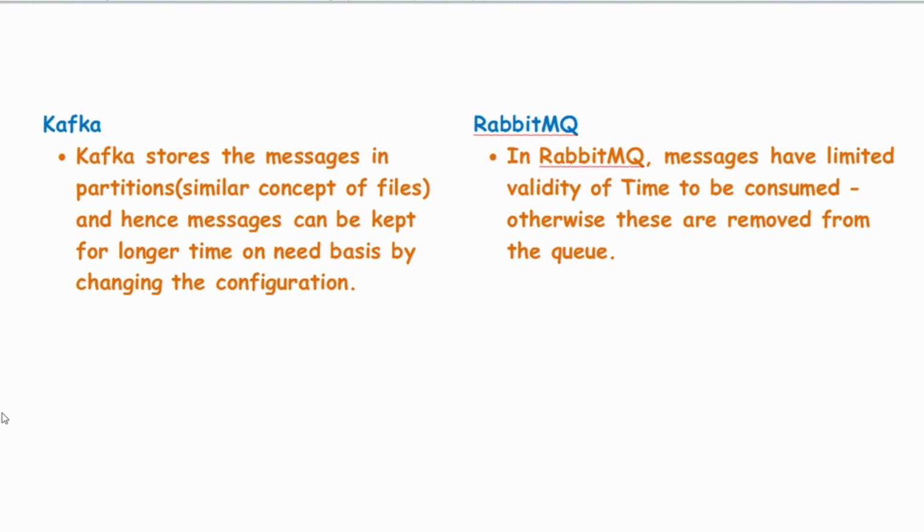In Kafka, the longevity of the messages is higher because Kafka stores the messages in partitions. Partitions are very similar to the concept of files, and these messages can be kept for a very long duration, and that specific duration, or the data retention period, can be configured based on the need. So if you want to retain the messages for 1 week, or for 1 month or 6 months, those kinds of changes can be done in the Kafka configuration.